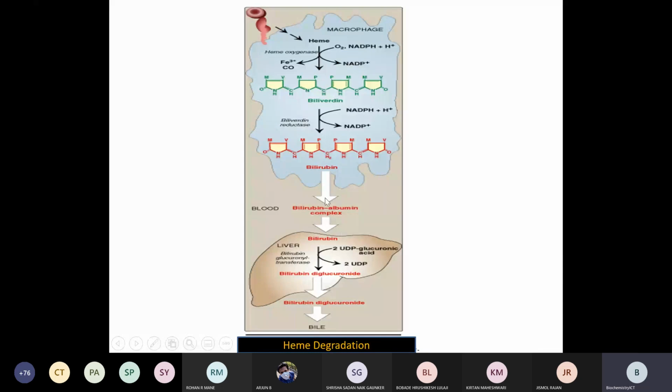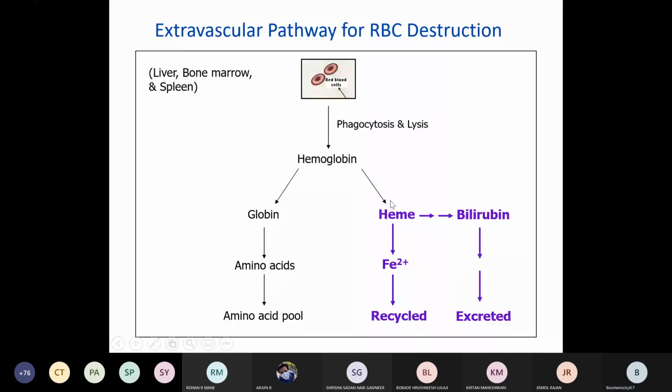Bound to albumin, it is carried through blood to the liver, where bilirubin gets conjugated and forms monoglucuronide and then diglucuronide, and then it enters the bile. From heme, bilirubin is formed and then it can be excreted, either entering the bile and being circulated again, and then excreted, or in the urine also.